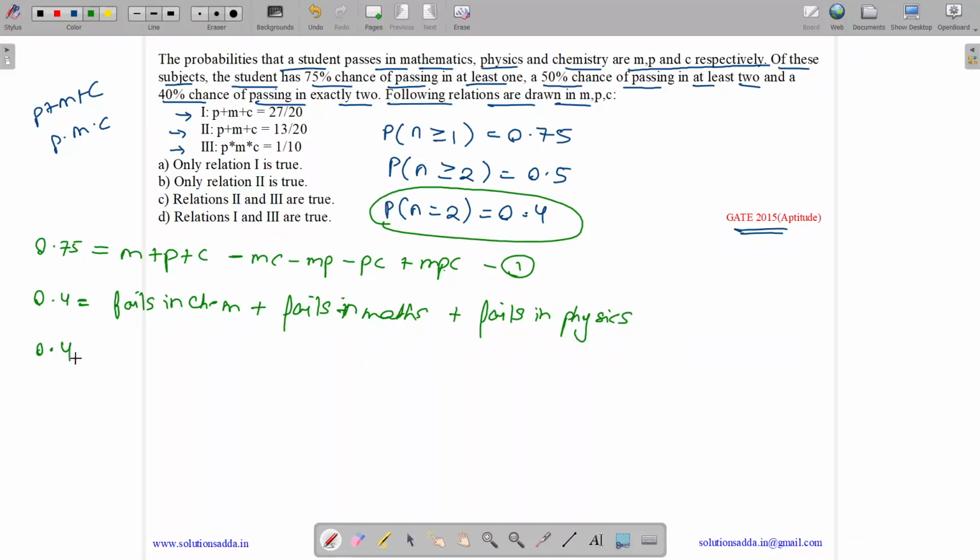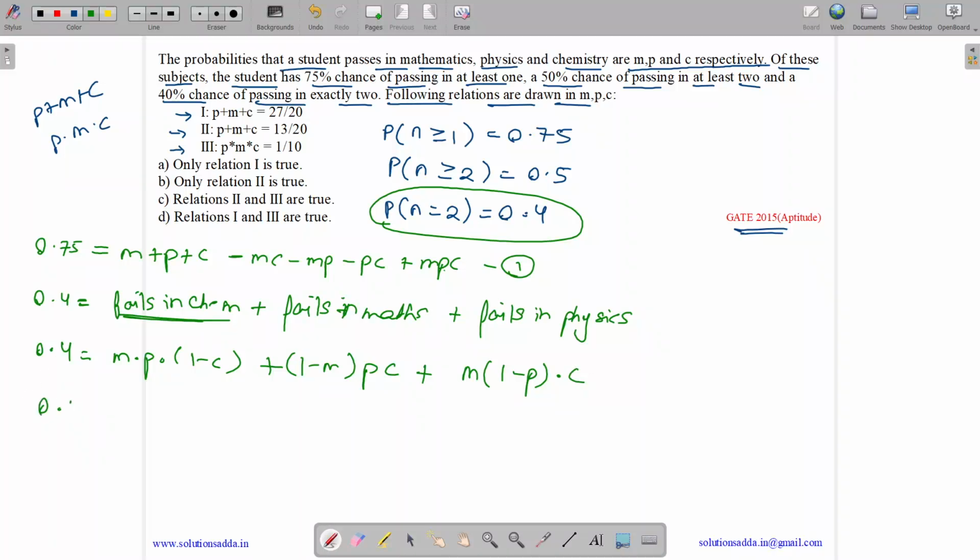So 0.4 equals, if it fails in chemistry, then it passes in maths and physics and fails in chemistry. Fails in maths, which means 1 minus m, passes in physics and passes in chemistry. Fails in physics, which means passes in maths, fails in physics and passes in chemistry.